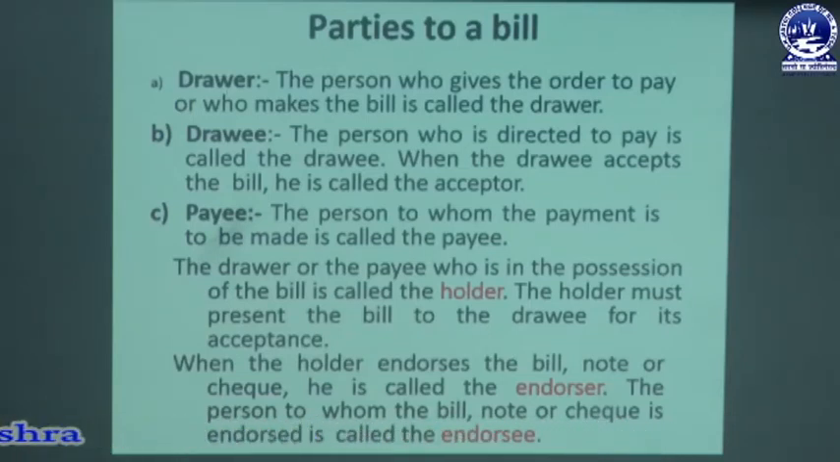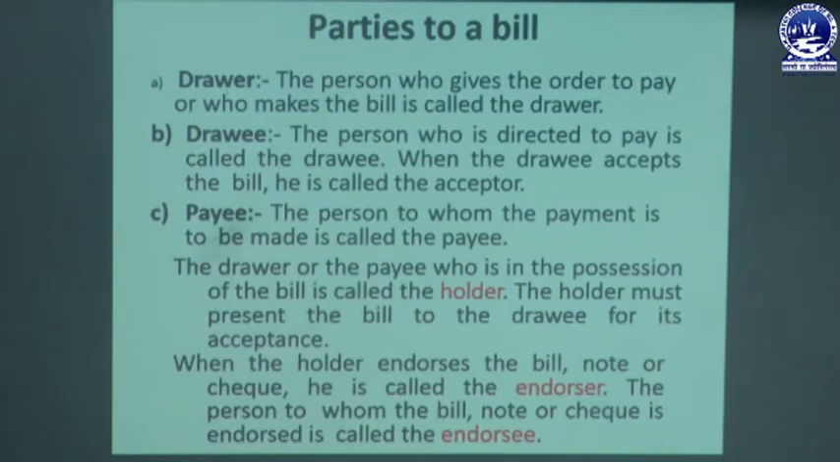The drawer or the payee who is in possession of the bill is called the holder. Drawer and payee may be the same person, and they are called the holder of the bill. The holder must present the bill to the drawee for its acceptance. So the bill must be presented in front of the drawee for acceptance. That means the holder of the bill must present that bill to the drawee for immediate acceptance.